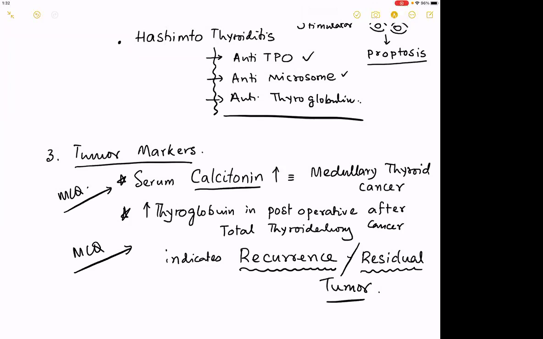Oh, I really forgot. What kind of cancer are we talking about? We are talking about differentiated thyroid cancer, meaning papillary thyroid cancer and follicular thyroid cancer. So these are the tumor markers of interest. Serum calcitonin and increase in thyroglobulin are important. Have you completed up till this?